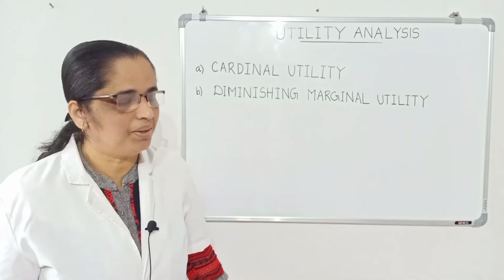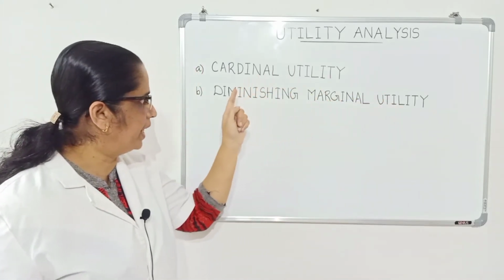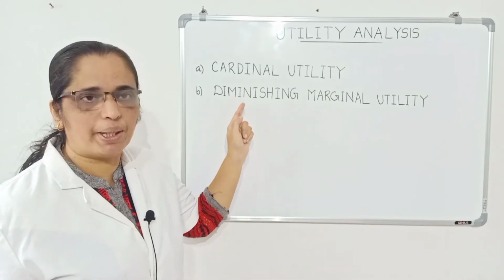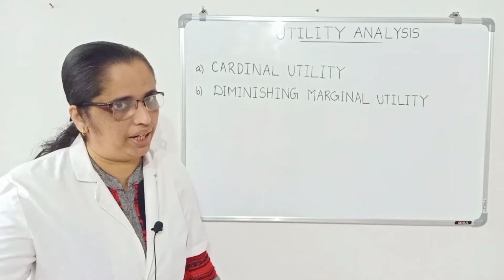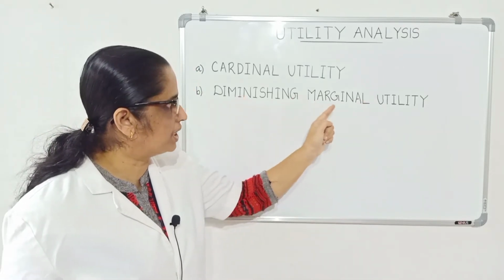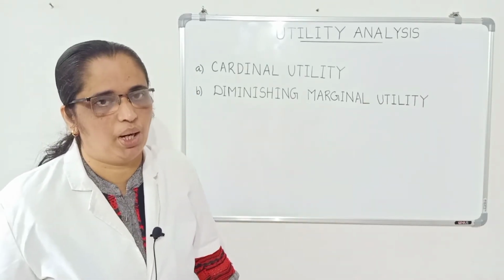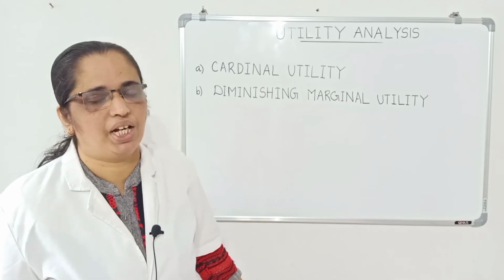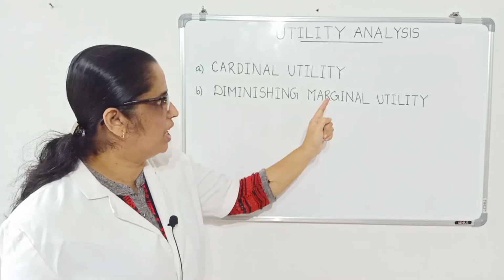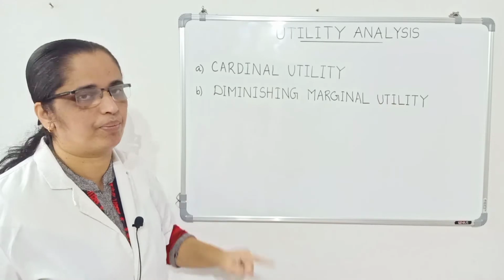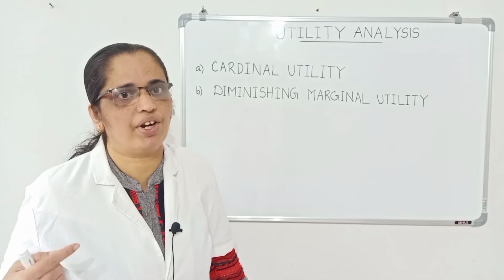Okay? So listen, what do you mean by diminishing marginal utility? Marginal utility will be diminishing. What do you mean by diminishing? Decreasing. What do you mean by marginal utility? The additional utilities. So diminishing marginal utility is a fundamental psychological law of consumption put forward by Alfred Marshall. According to this law, marginal utility will be diminishing, diminishing means decreasing, when we consume more and more units of a good.